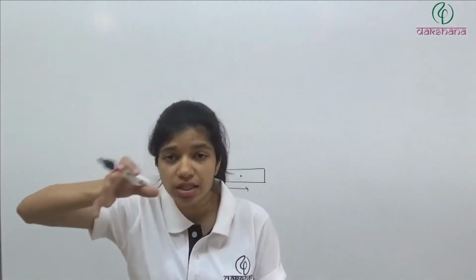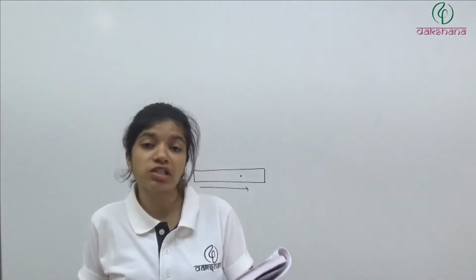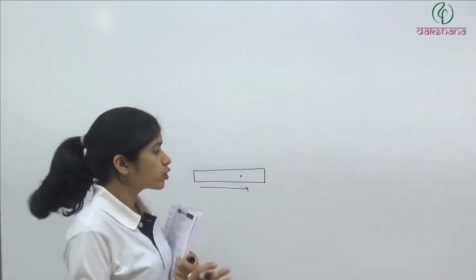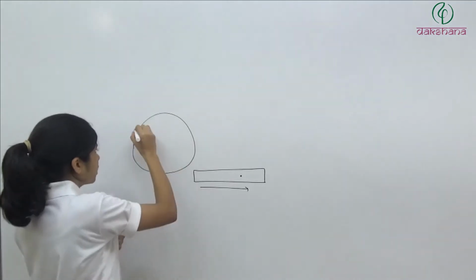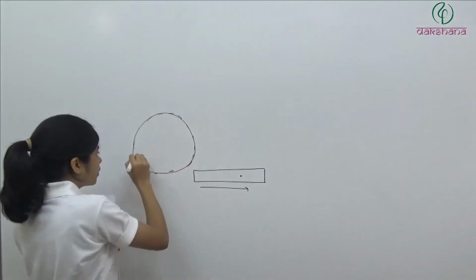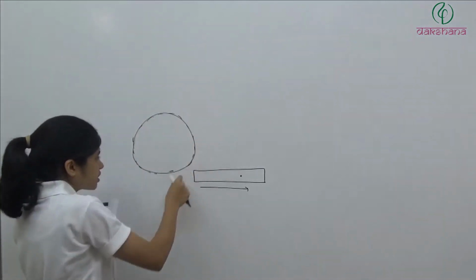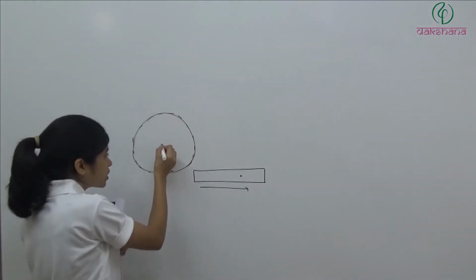Next, lies always inside the body. Inside the body means where the mass is actually there. But we have cases like a ring, where the mass is completely distributed over this part, but the center of mass is lying here.